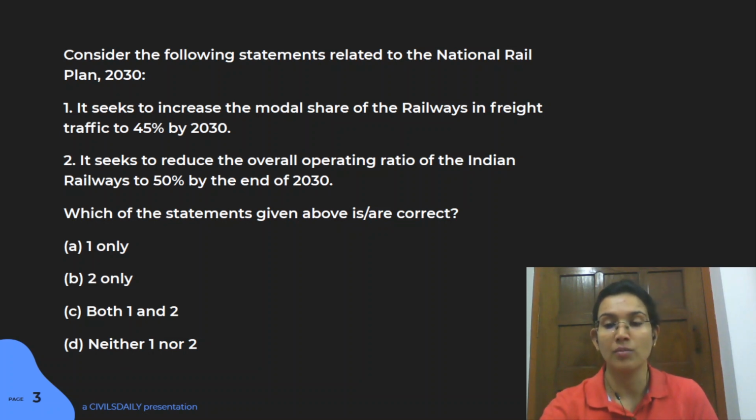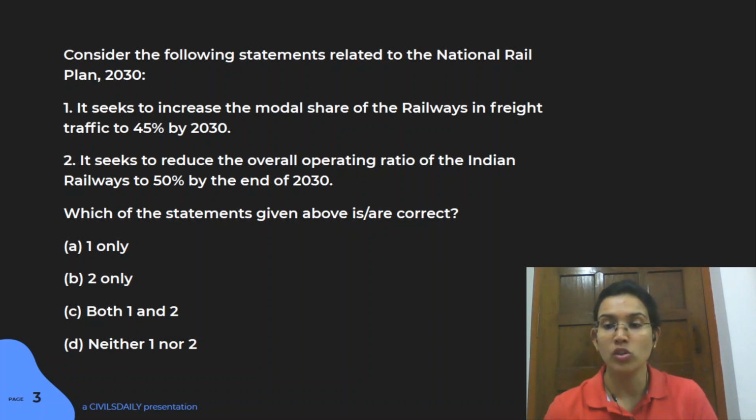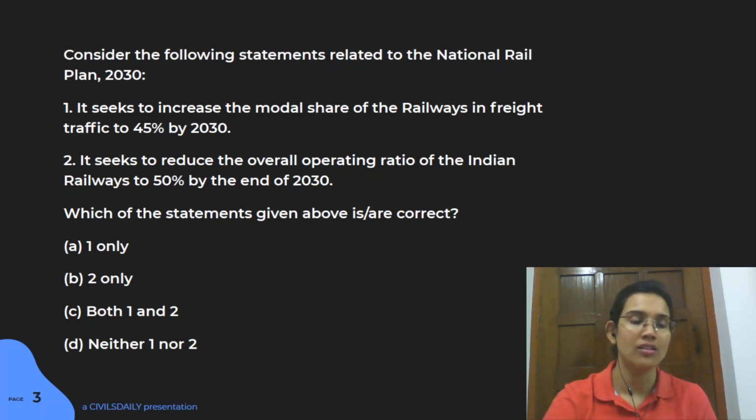So the operational capabilities concept comes in there, but the exact target for the operating ratio is not there in this particular vision. You can go through other areas also, like the average speed they are planning to increase, and the growth; all those ideas are important for this question. So the answer is A. B is wrong. So A is the right answer here.